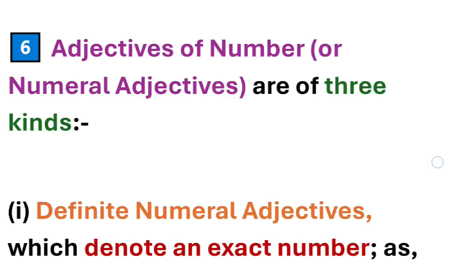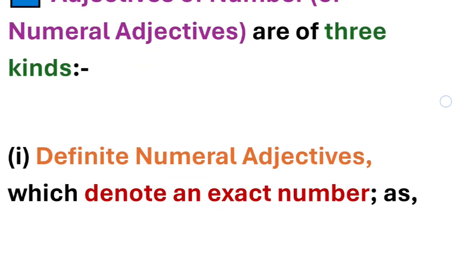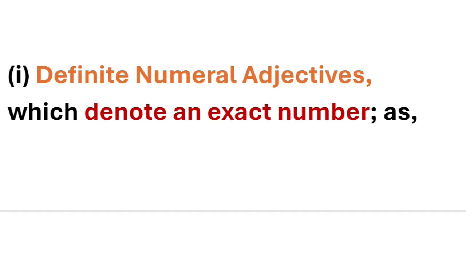Now the point we are going to start from here will be point 6, because up to point 5 we have discussed already in the previous video on Monday. So point 6 says adjectives of number or numeral adjectives. These adjectives are of 3 kinds. First, definite numeral adjectives. Now what are these? Definite numeral adjectives denote an exact number. They denote exact number when they talk about the quality of their respective nouns.